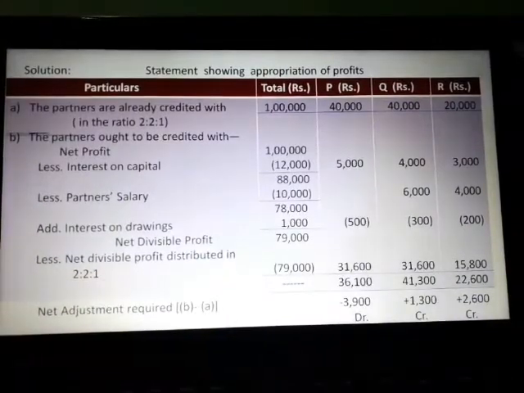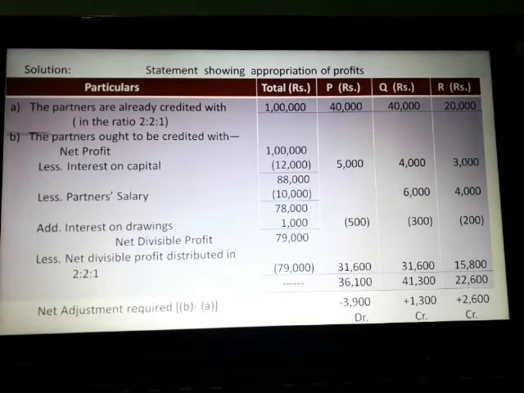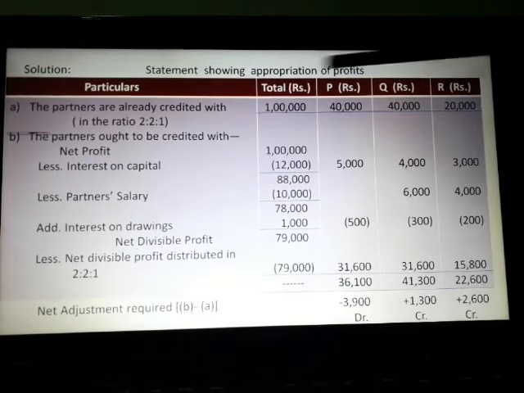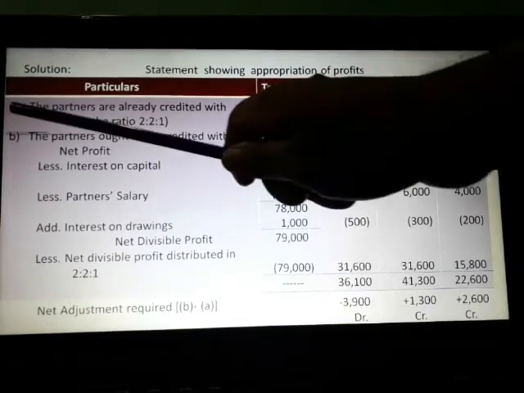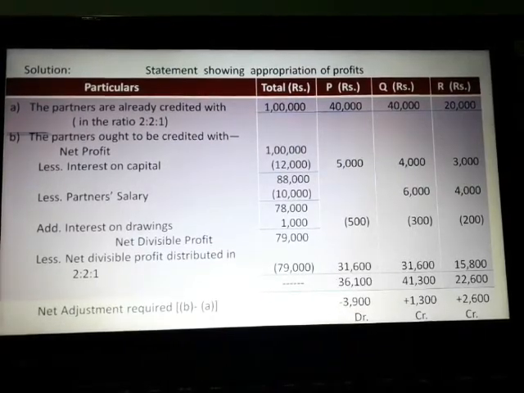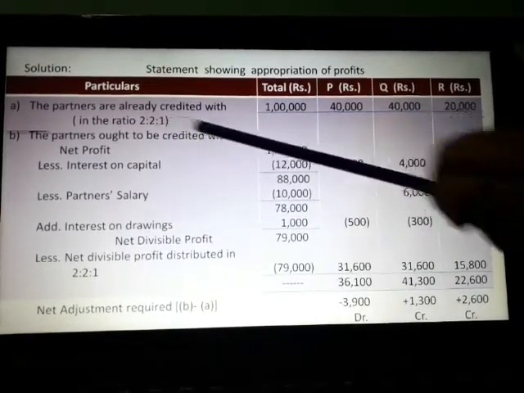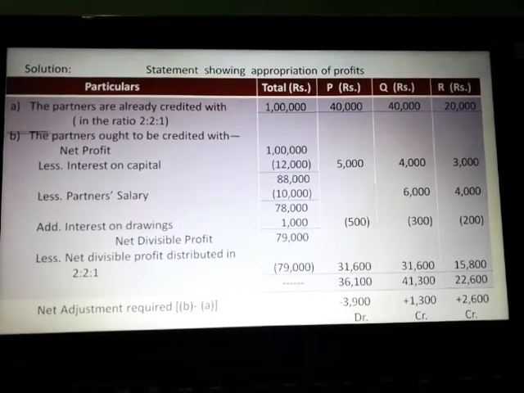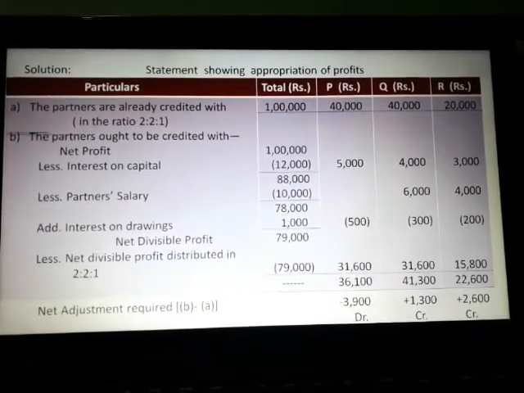Now, how could this be done? Before making the adjustment entry, we have to make some calculations, and that is shown in the statement on the screen, the statement showing appropriation of profit. In part A, the partners are already credited with the total amount of profit of rupees 1 lakh in their profit sharing ratio 2:2:1: 40,000, 40,000, 20,000. This was actually done by the accountant, but the accountant ignored the interest on capital, partner salary, and interest on drawings.